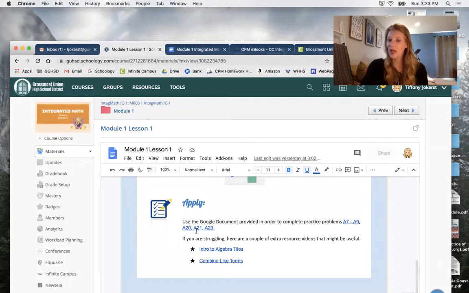I also have the apply here. These are the problems that are on that assignment sheet that you have. I have those problems and the problem links as well. And I have some extra resources down here that you can go to if you're still struggling with the concept from that day. I always like to throw in a couple extra resources like Khan Academy or other places that you can go to see somebody else teaching it.